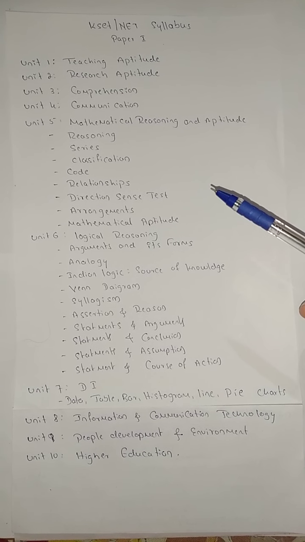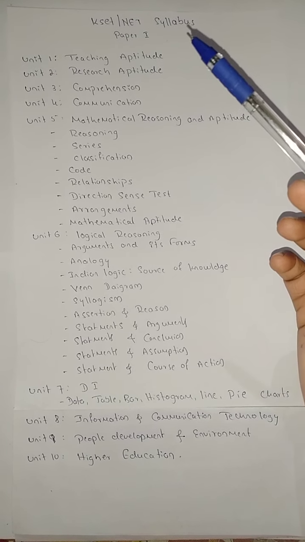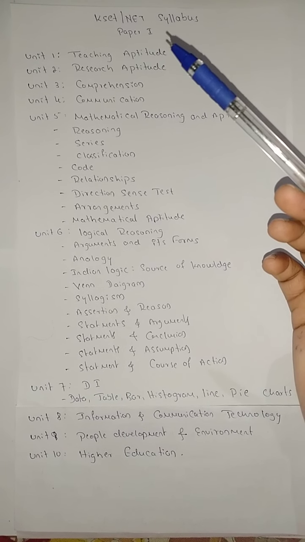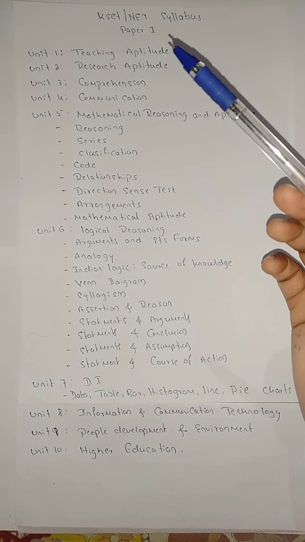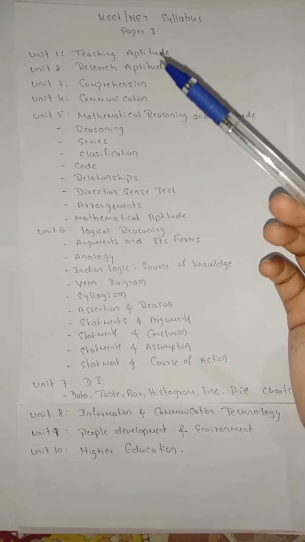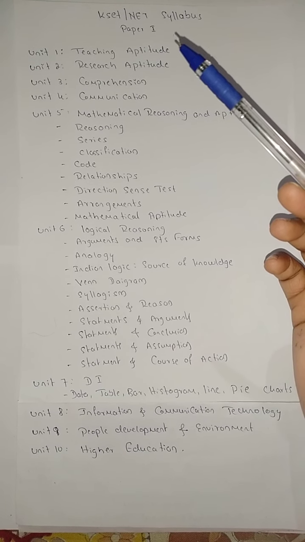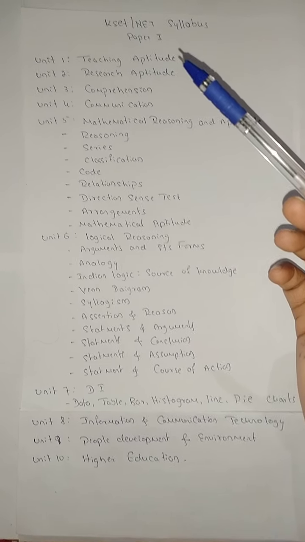Today we will see the KSET and NET syllabus, that is paper 1, the general paper, which is common for all the students and all the participants. Here we can see basically 10 units. We will see them one by one.